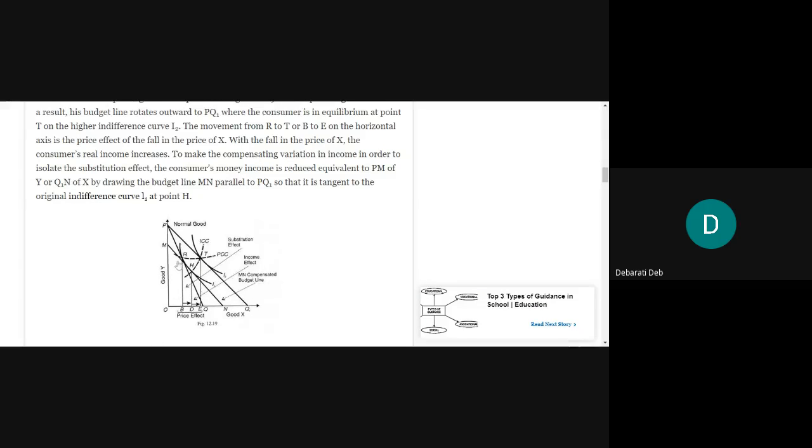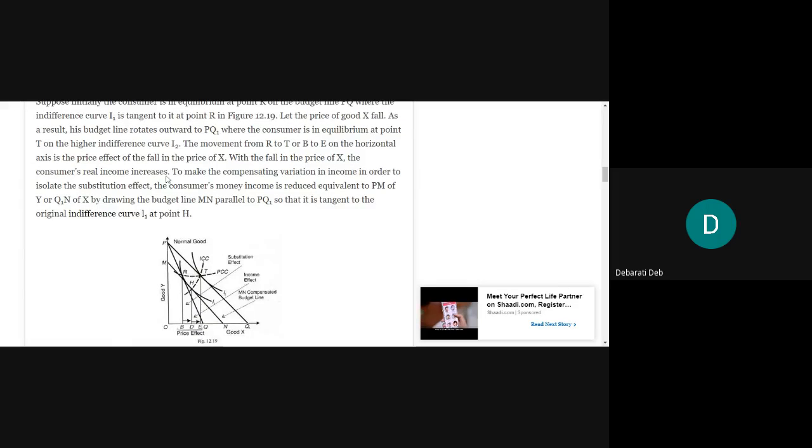We are just drawing a perpendicular line from that tangent point or that equilibrium point on the x-axis, and we saw that the quantity of goods at this equilibrium point R was OB. This is called the equilibrium quantity of good X. So I1 is tangent to it at point R.